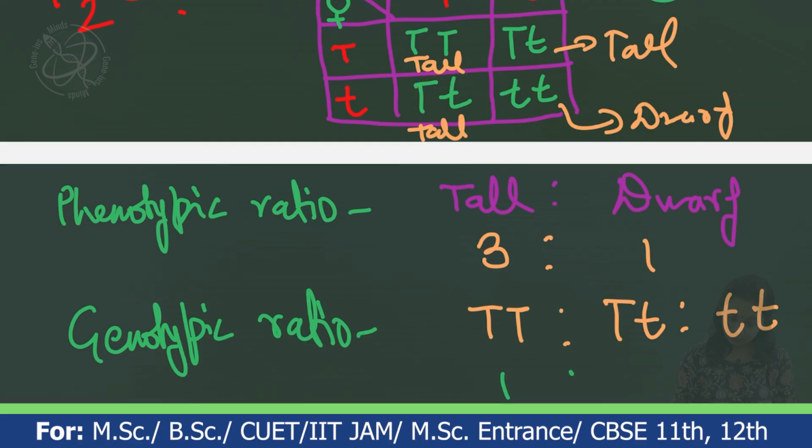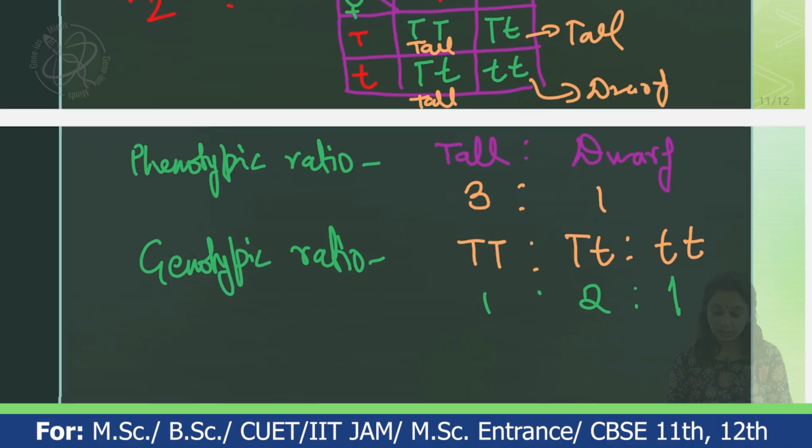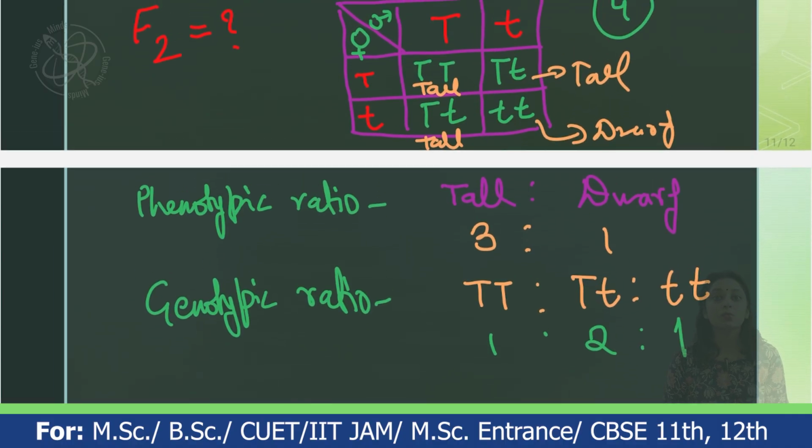And small t small t: just 1. So the genotypic ratio in this case is 1:2:1.